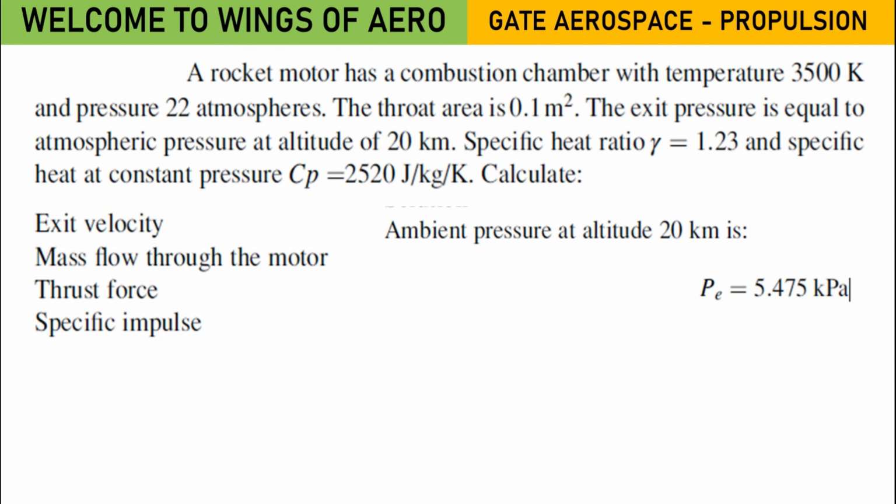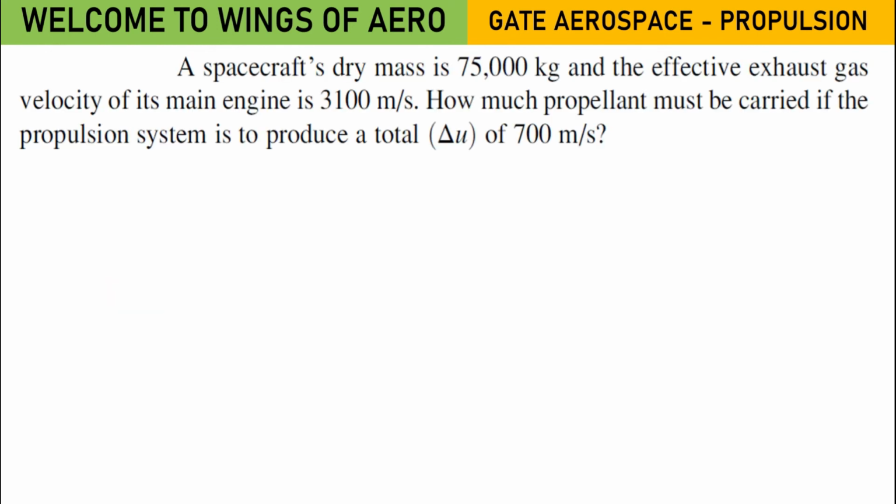Now this is also a similar kind of problem, but let's solve something different. This is one of the questions asked in GATE. A spacecraft's dry mass is given, and the effective exhaust gas velocity has been given.